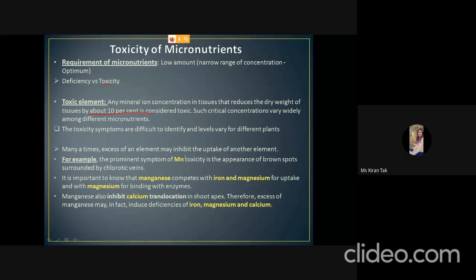For example, manganese toxicity is the appearance of brown spots surrounded by chlorotic veins. When manganese is in excess, it competes with iron and magnesium for uptake as well as for binding with the enzyme. Manganese is also responsible for the inhibition of calcium translocation. So there is no deficiency of iron, magnesium, and calcium in the plant, but due to the excess of manganese, the plant will show the deficiency of iron, magnesium, and calcium.